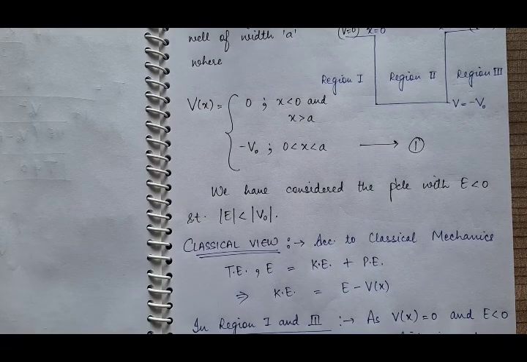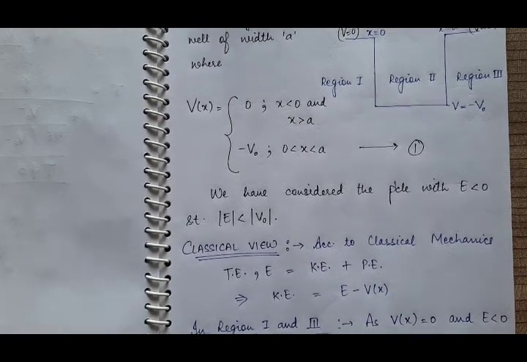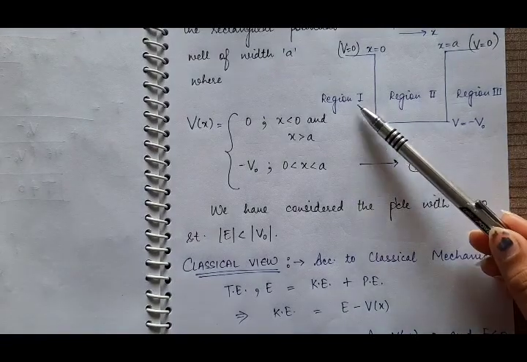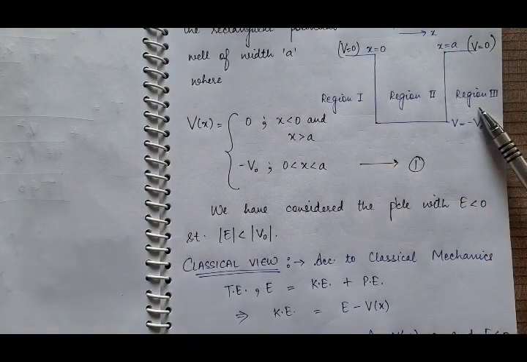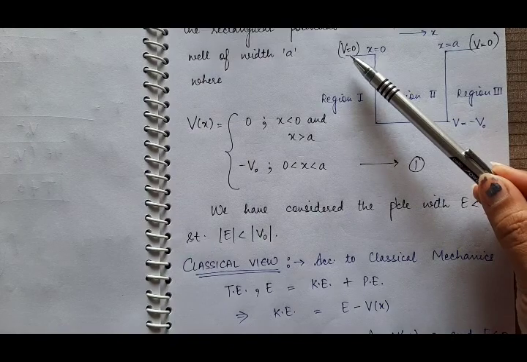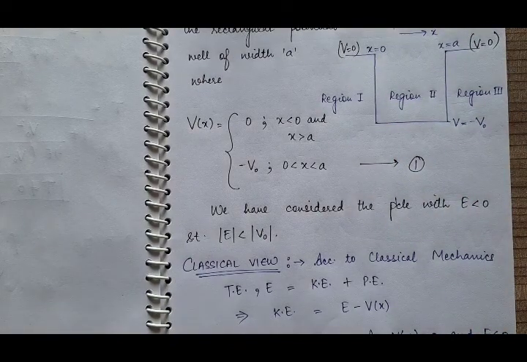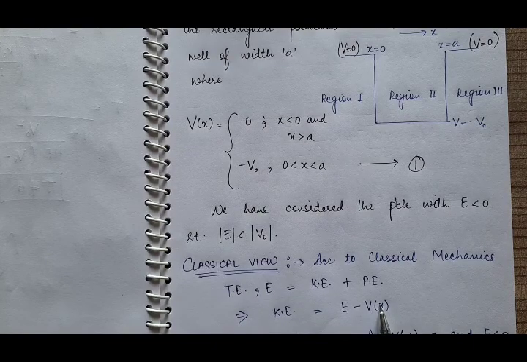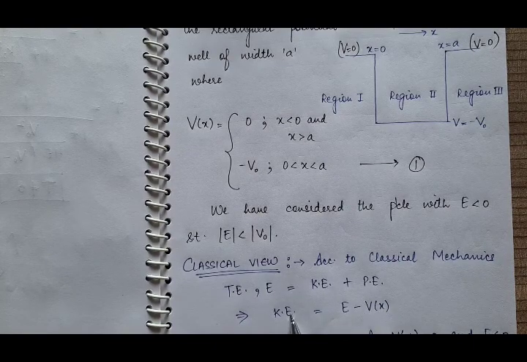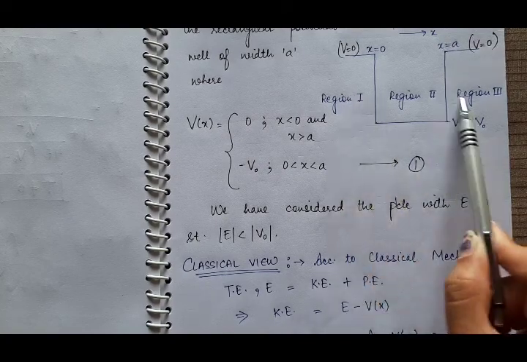In region 1 and region 3, you can clearly see the value of potential energy V is 0 in both the regions. So put V equal to 0, and you will get that kinetic energy is equal to the total energy in these two regions.